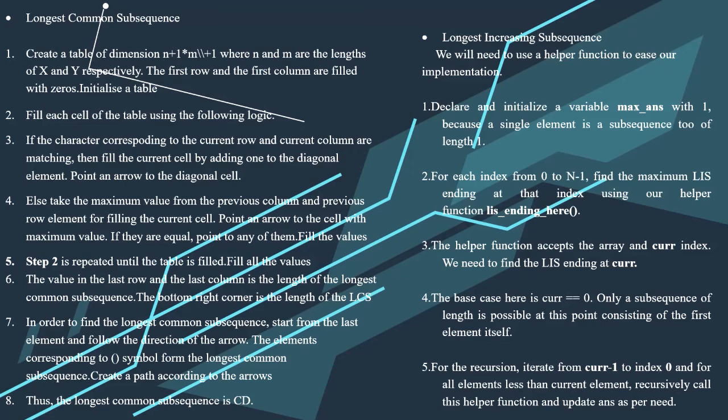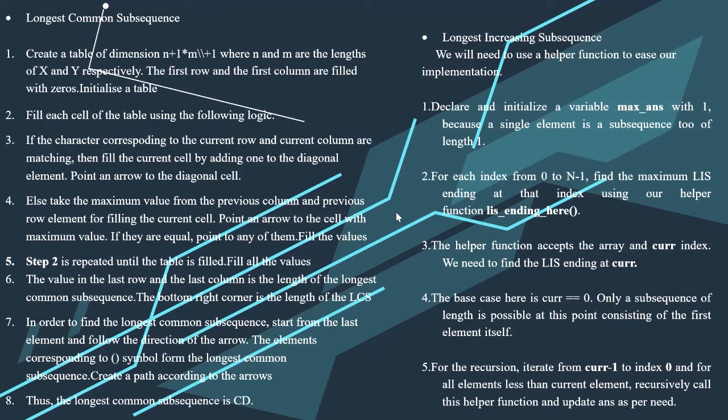Fill all the values. The value in the last row and the last column, the bottom right corner, is the length of the longest common subsequence. In order to find the longest common subsequence, start from the last element and follow the direction of the arrows. The elements corresponding to the diagonal arrows form the longest common subsequence. Create a path according to the arrows. Thus the longest common subsequence is CD.